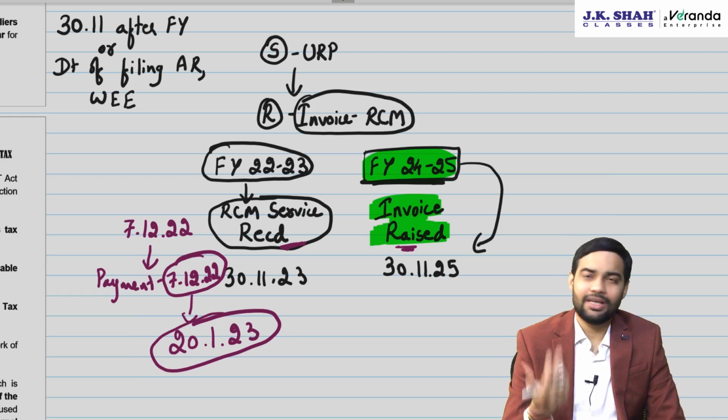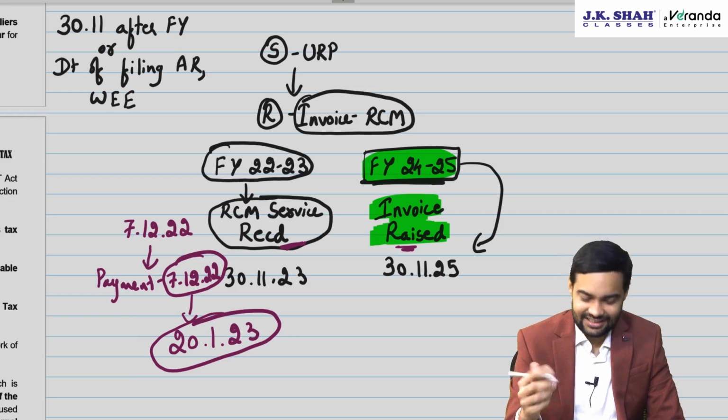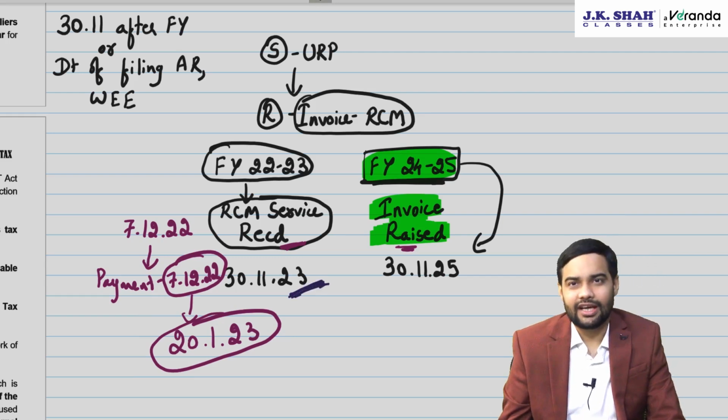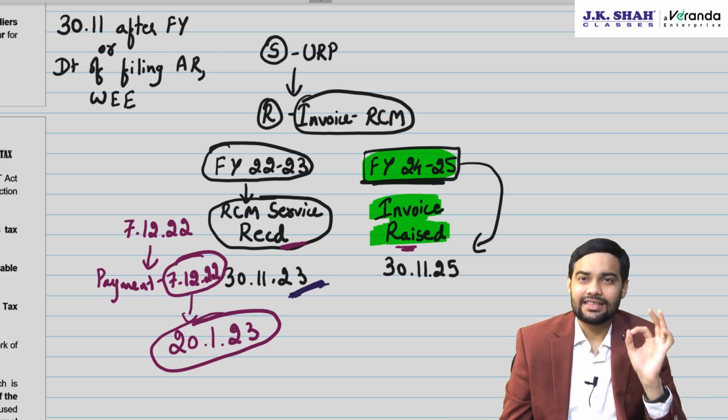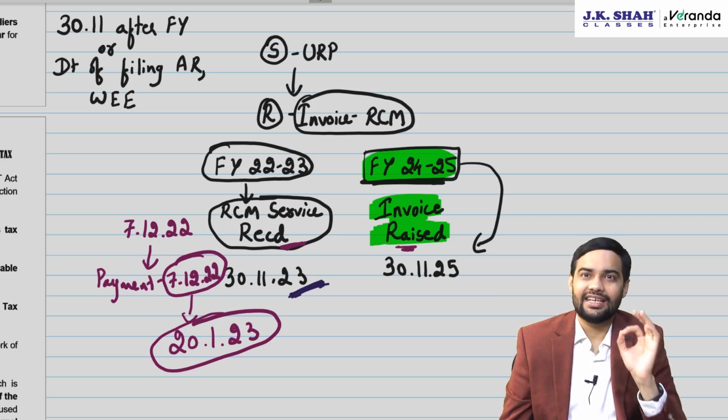Interest will apply, penal provisions can also apply. The only advantage, and the biggest advantage, is ITC will not go waste. Otherwise, the time limit would have already been over. I wouldn't have got ITC. So to sum up, for RCM, suppose there is a delay in raising the invoice, then whenever the invoice is issued, based on that invoice, I can avail ITC for RCM cases.